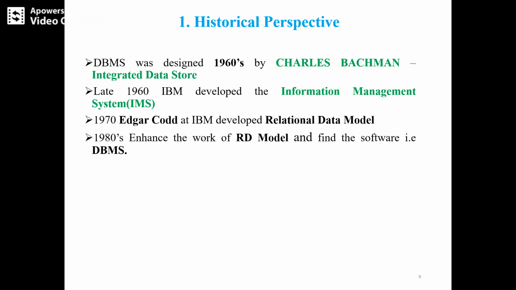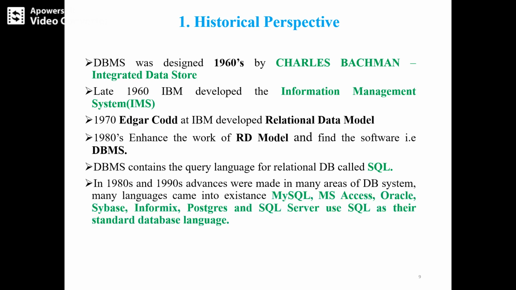In the late 1980s, the work was enhanced in the relational model and software was found, which we call DBMS software. Basically, the DBMS contains a query language for relational databases called SQL. SQL is one of the query languages. SQL stands for Structured Query Language.